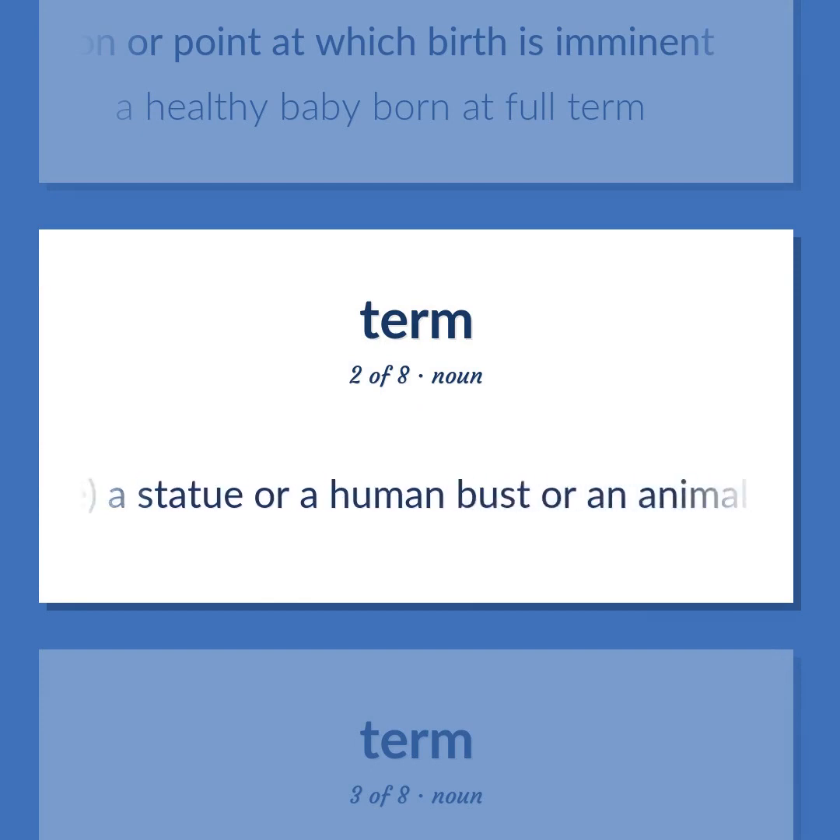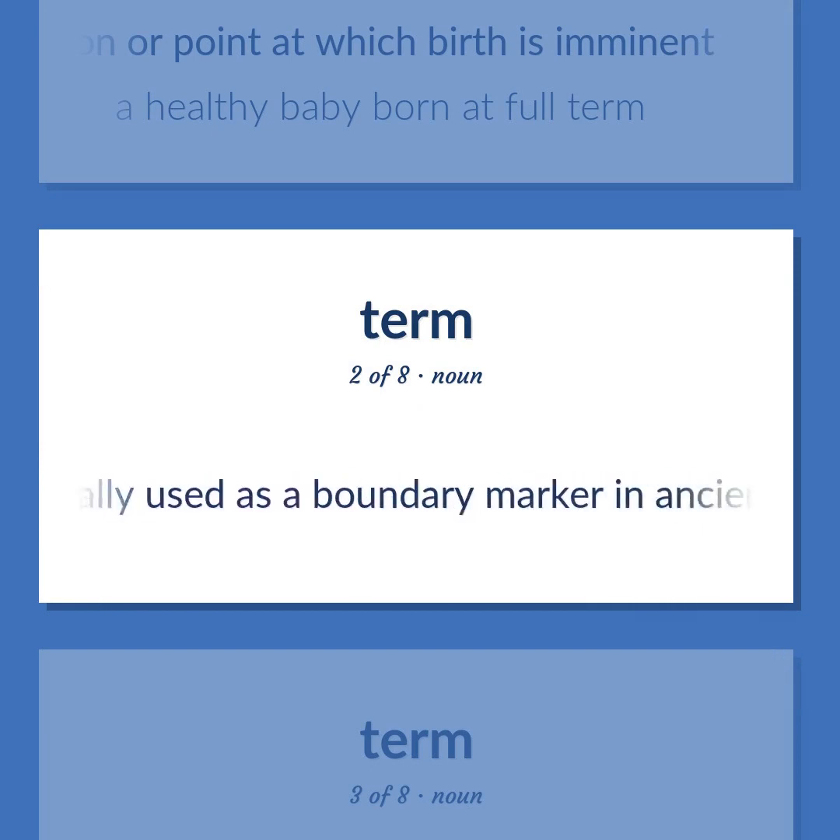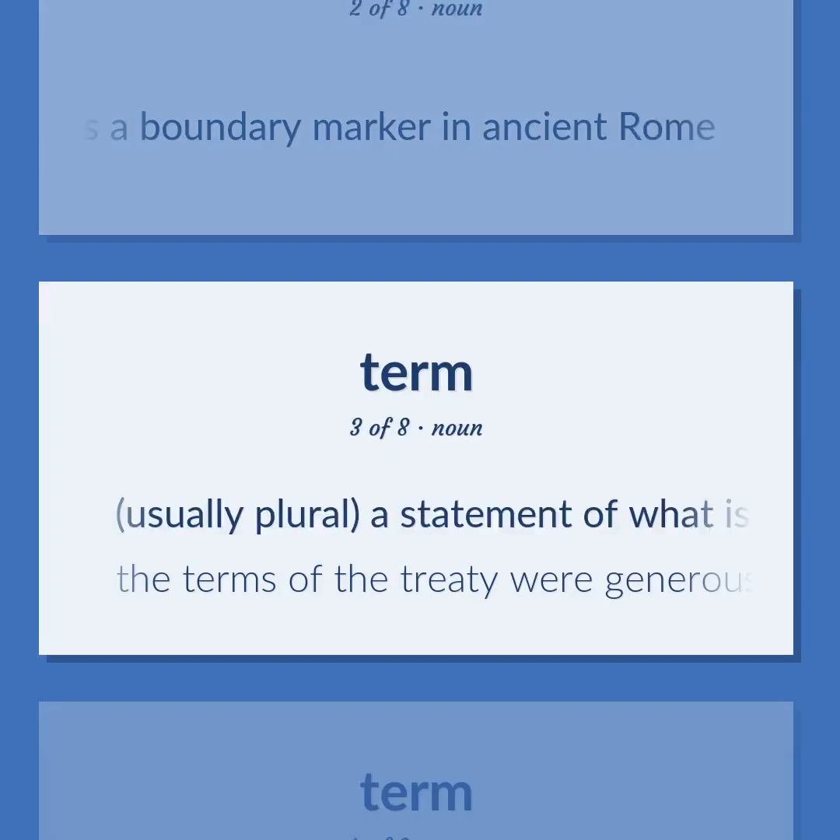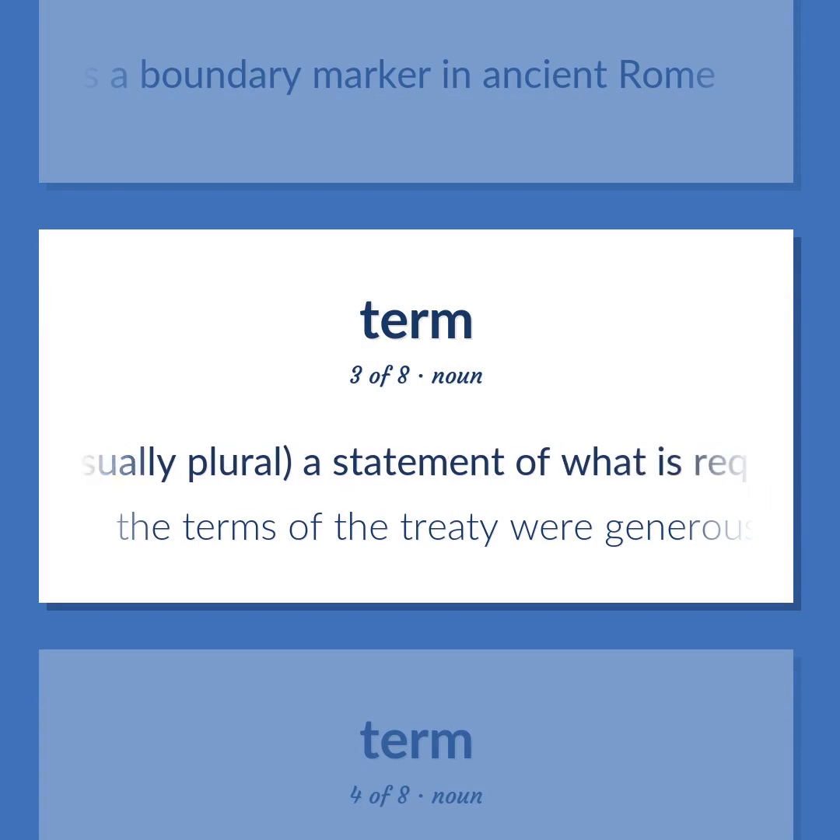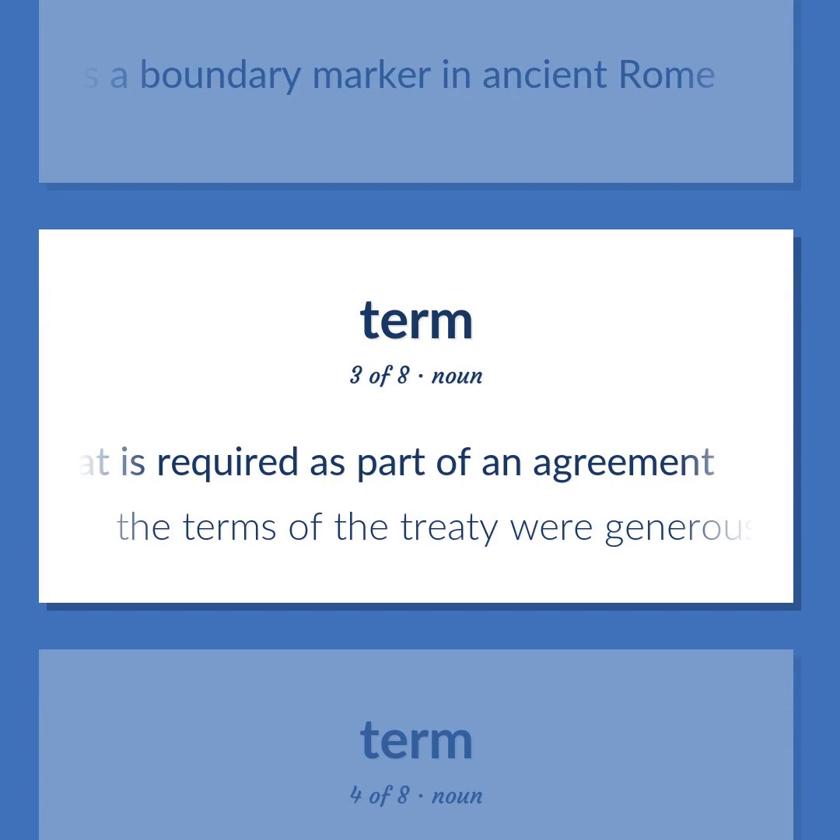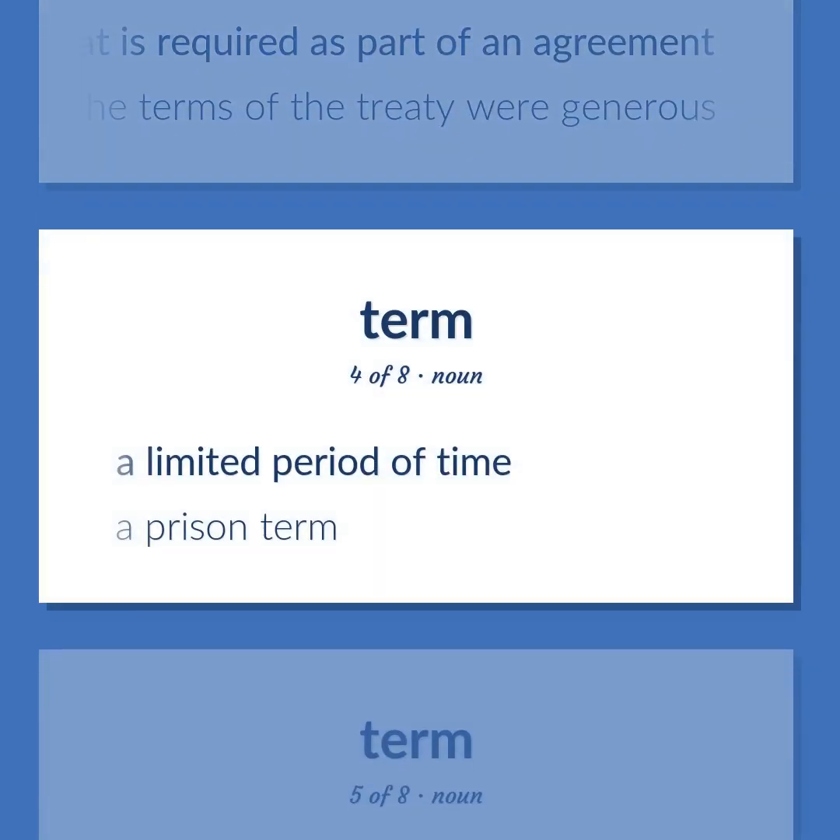Architecture. A statue or a human bust or an animal carved out of the top of a square pillar. Originally used as a boundary marker in ancient Rome. Usually plural. A statement of what is required as part of an agreement. The terms of the treaty were generous. A limited period of time. A prison term.